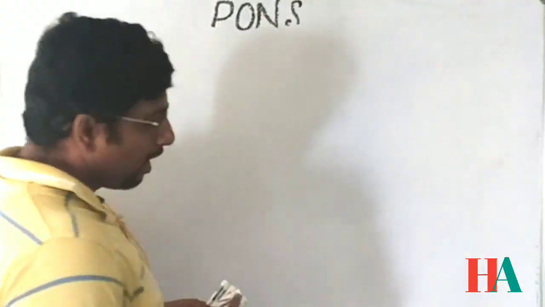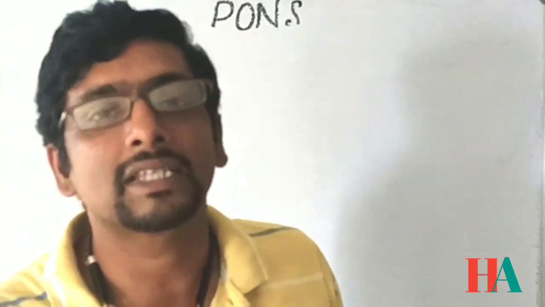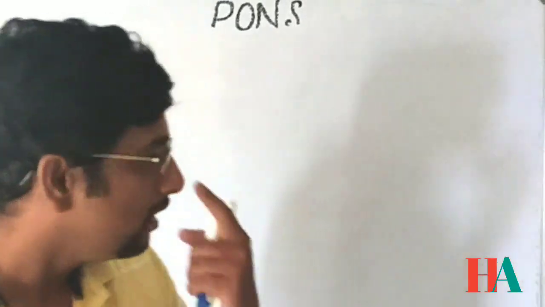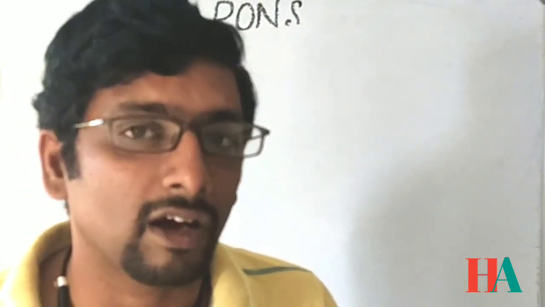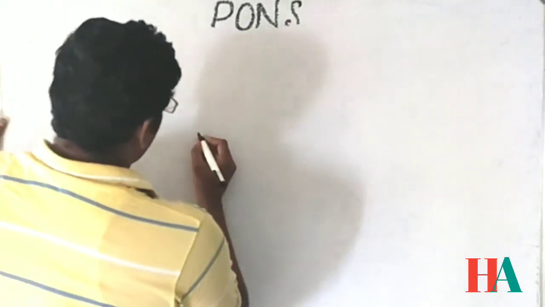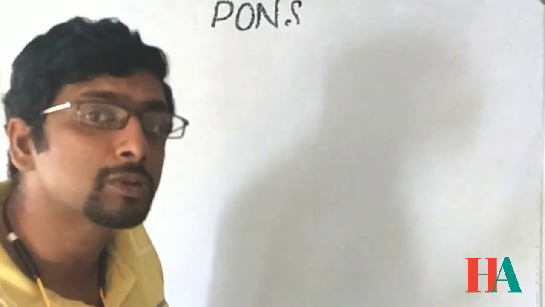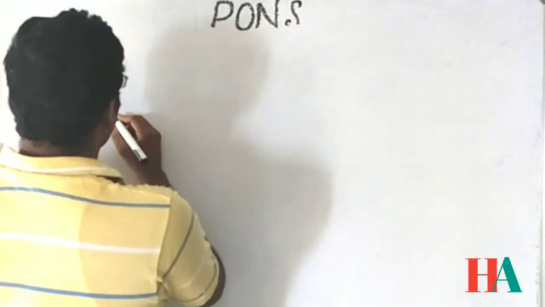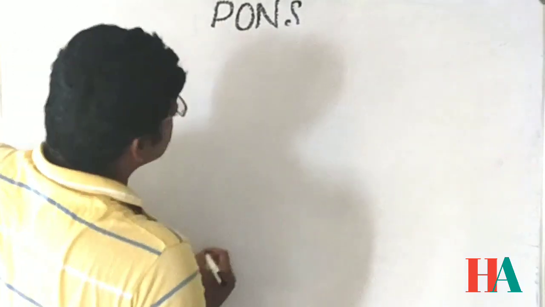After understanding these fibers connecting the cerebrum to the brainstem, and the cerebrum to the spinal cord, we will discuss the major descending tract. I will repeat once again, I am not discussing all the descending tracts in detail, only those related to the pons. One of the major descending tracts from the cortex to the spinal cord is the corticospinal tract. So we are discussing the part of the corticospinal tracts related to the pons.